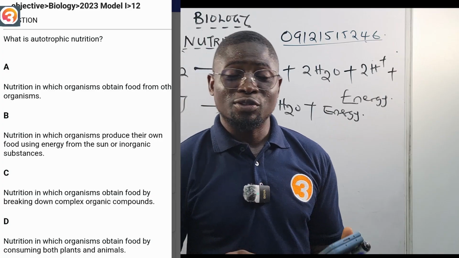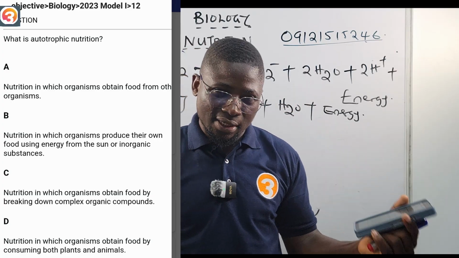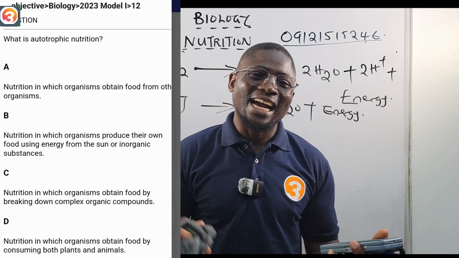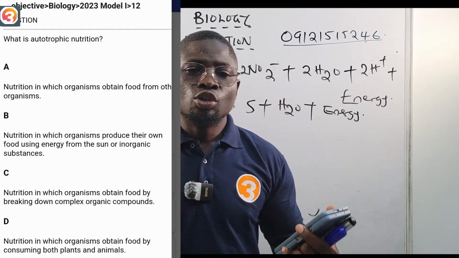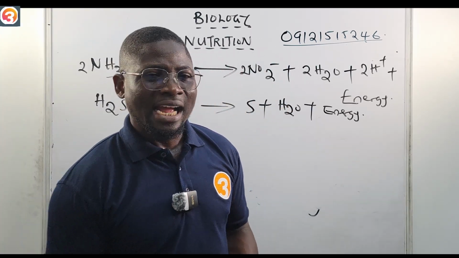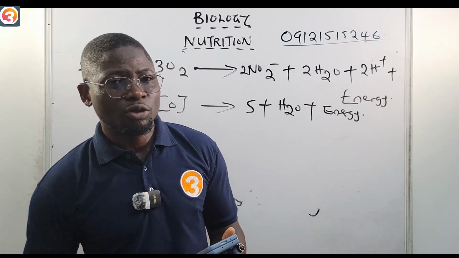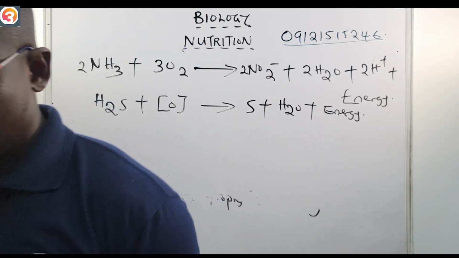Someone will say JAMB does not repeat questions. You see that I've asked about autotrophic nutrition in two different ways. And if you do not know, you will say JAMB did not repeat any question. I did not say any question repeated. You don't cram past questions. What you do is practice and study, and then you understand the questions. All right. So please, I'll see you in the next episode where we'll talk about photosynthesis. Thank you for watching.